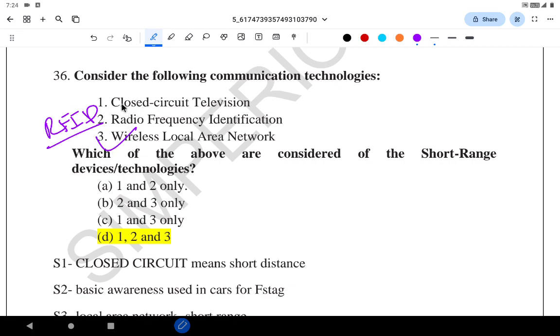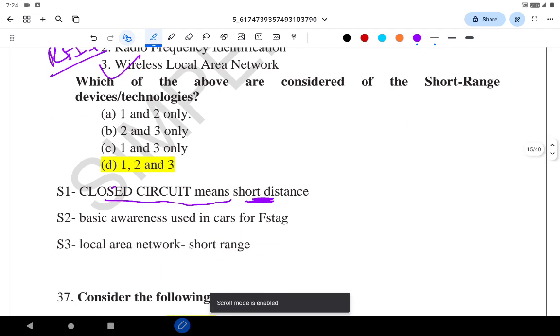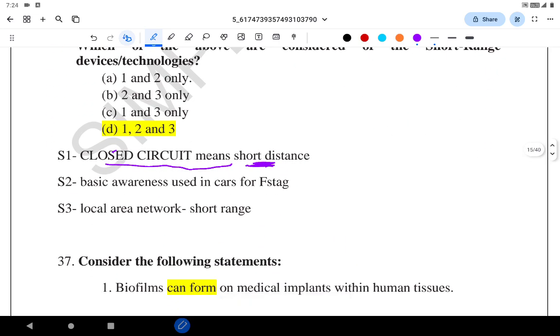Wireless local area network and closed circuit television. When it says closed circuit, it means a short distance. RFID is mainly used in FASTags, so it's short range as well. Local area network is short range.